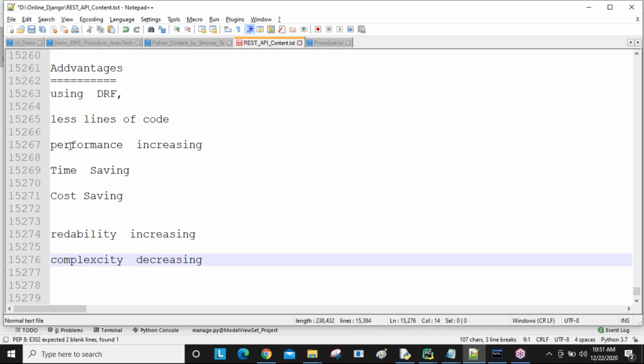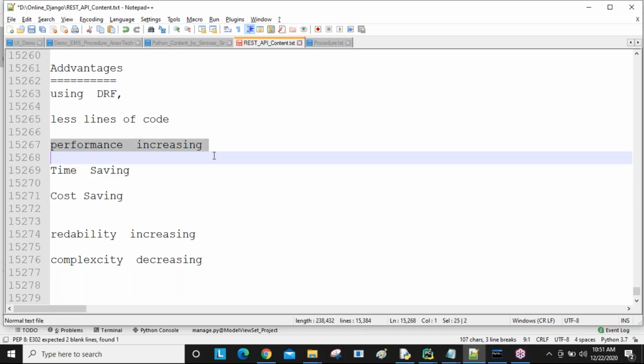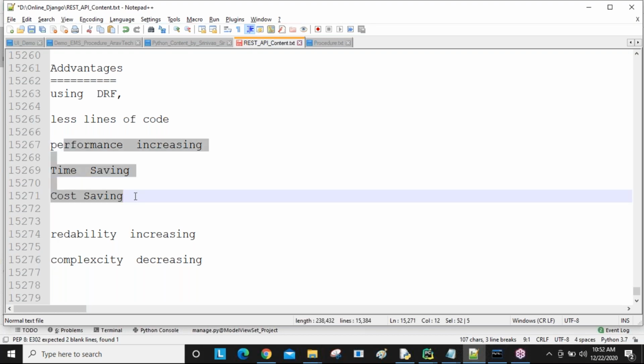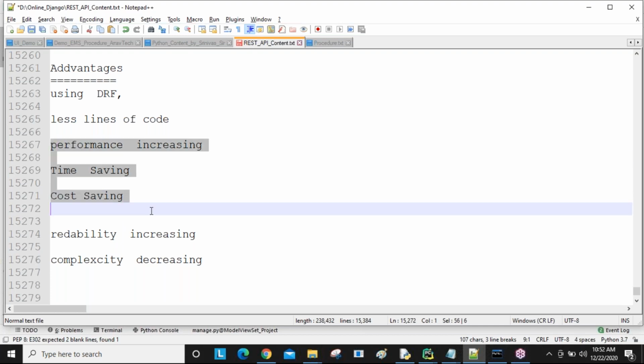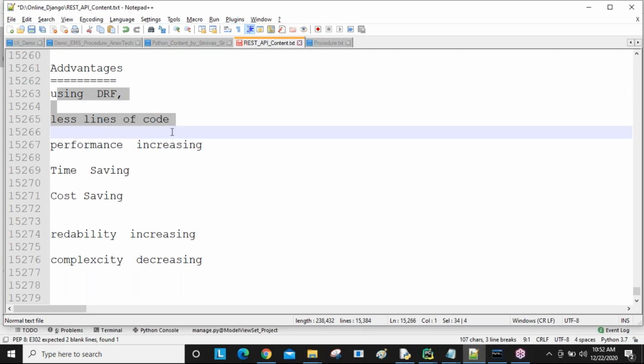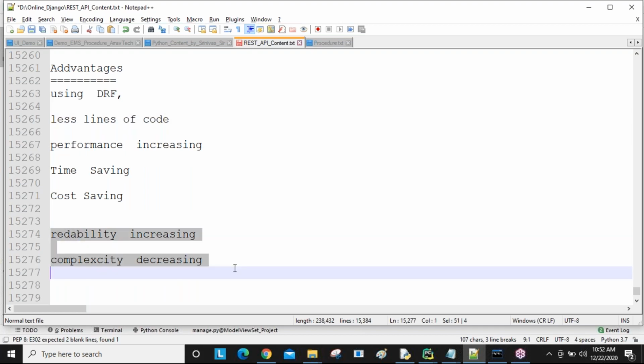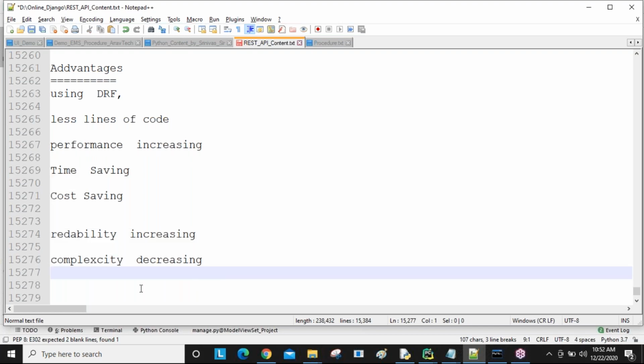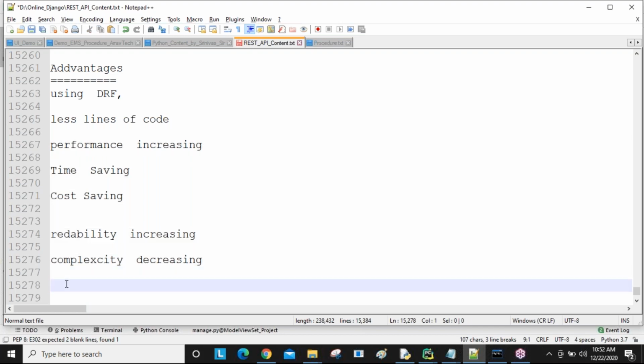Always industry people are looking for these main factors. Within less time, with less cost, they want to develop the best application, and give best performance. Then only new clients and new projects come to that company. So that's why people are using REST APIs. Because of the less lines of ready-made code, you are going to get all these features, compared to others.